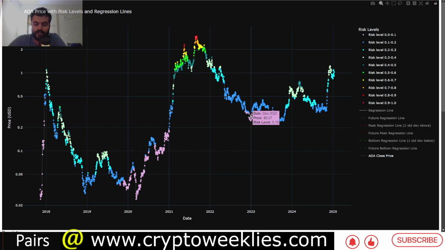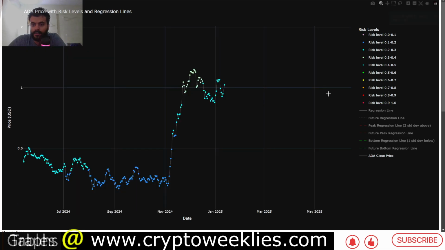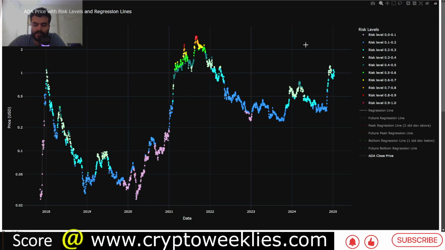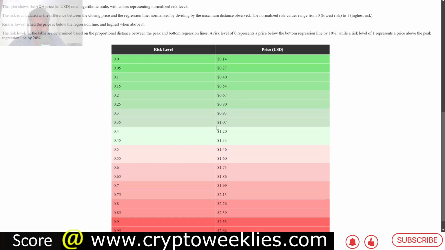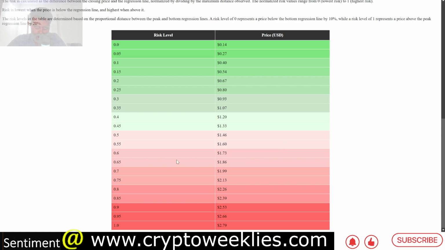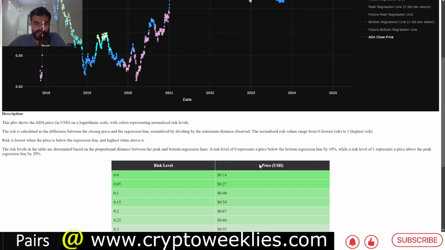Eventually, in early December and late November of 2022, it did a great job in identifying the 2021 peak as well, and also the early May 2021 peak and the 2020 bottom. Right now per this model the risk levels are roughly 30% and 70% reward. The moderate target for ADA for the coming weeks is between $1.75 and $2.80.